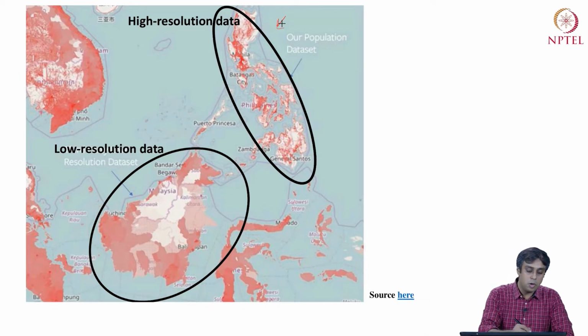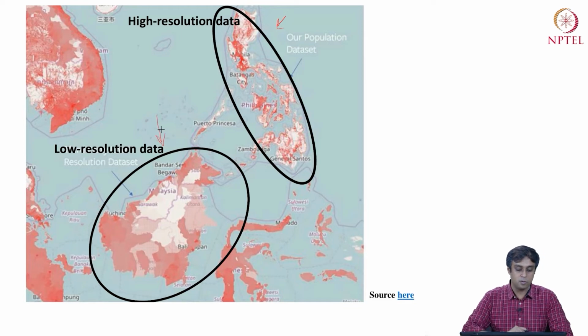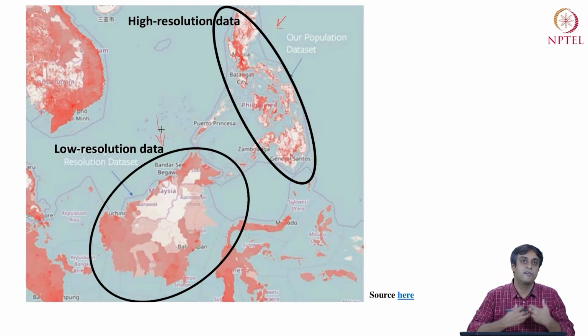And on the south, you have a low resolution data set that comes from administrative surveys. In the bottom picture, you have a sense of population density: the lighter regions are low population density areas, and the darker, bright red regions are high population density areas.